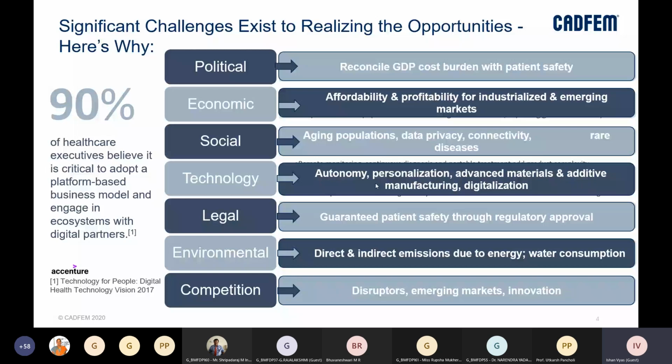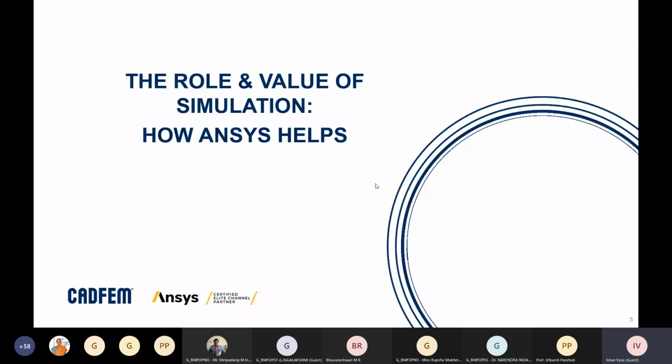So this was just what opportunities we have and what technologies are there which might trickle down to the medical industry. And now let's see what is the role and value of simulation and how ANSYS has been helping the healthcare and medical equipment industry.